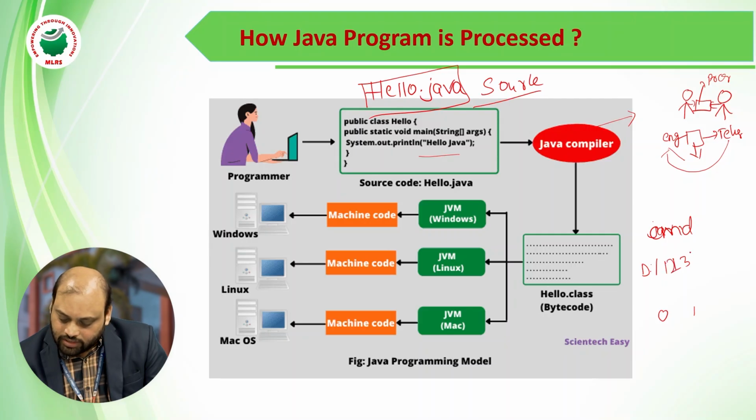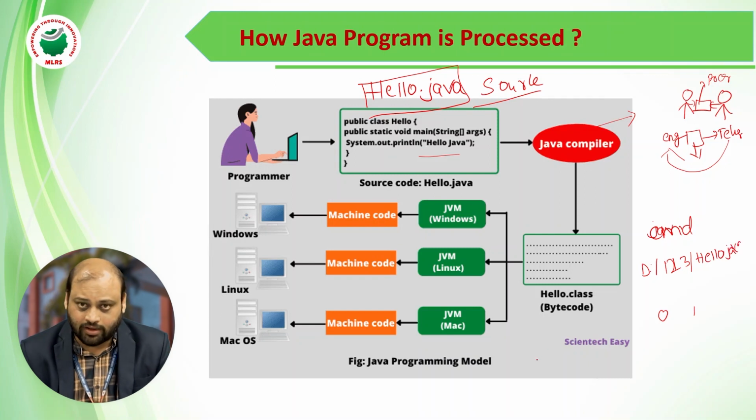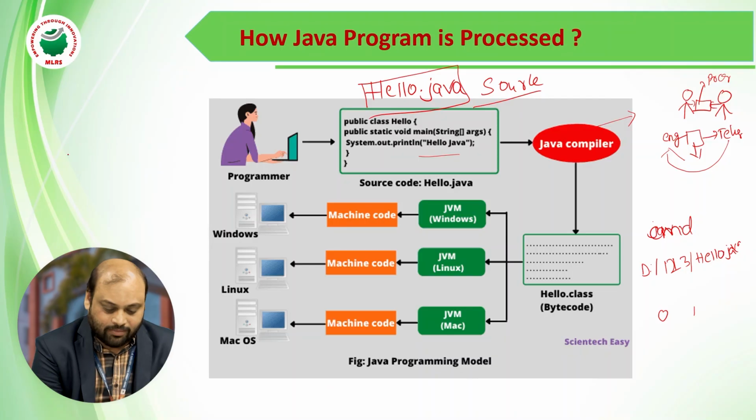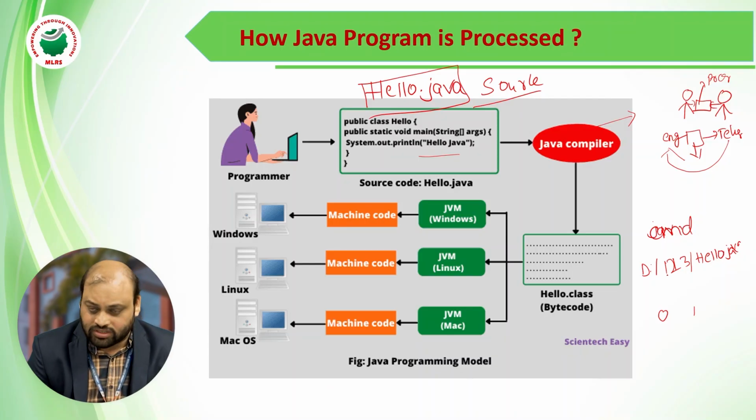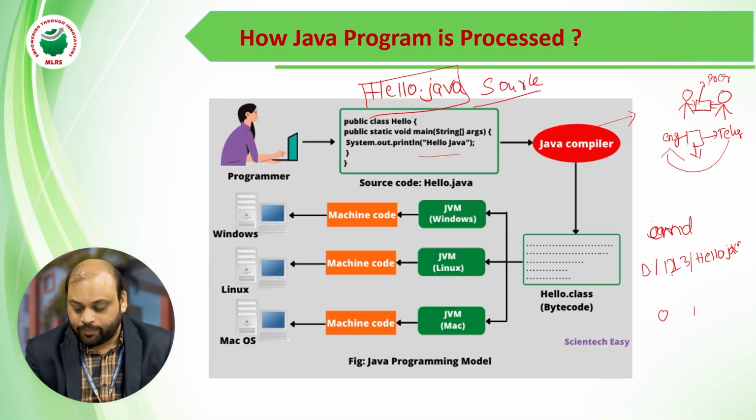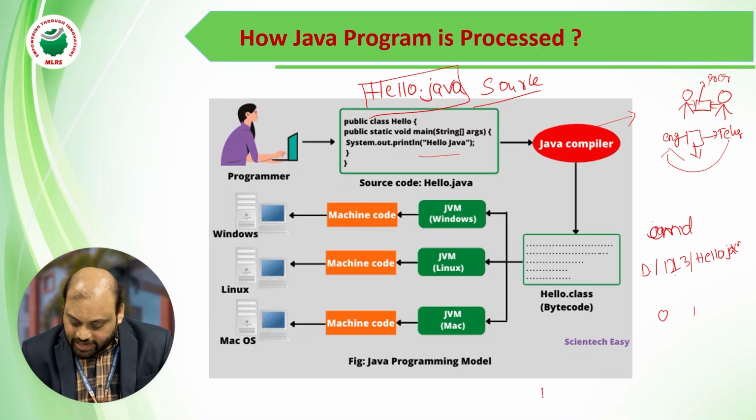Inside this folder, I have saved hello.java. Now open the command prompt, go to this location, change the directory to 123, and after that type javac.